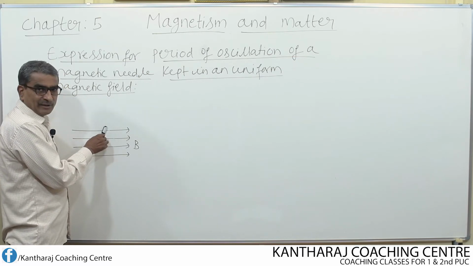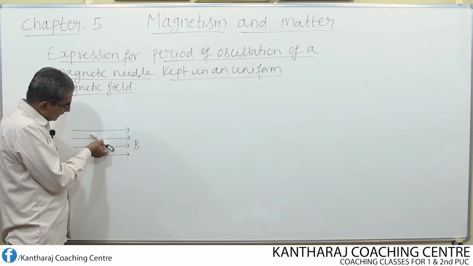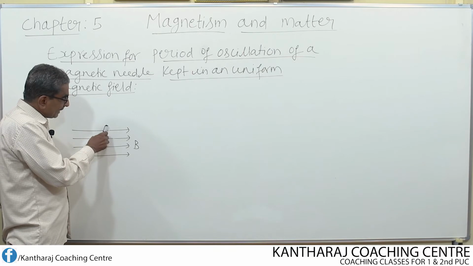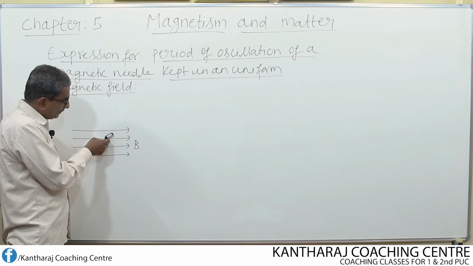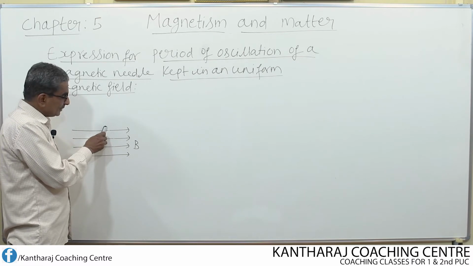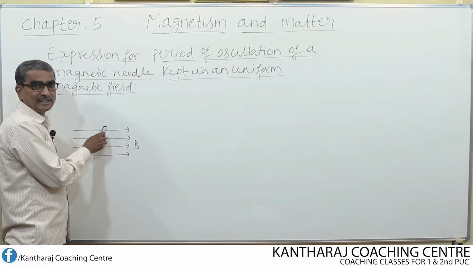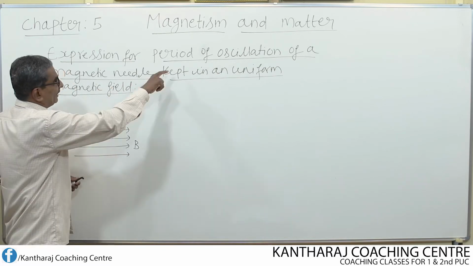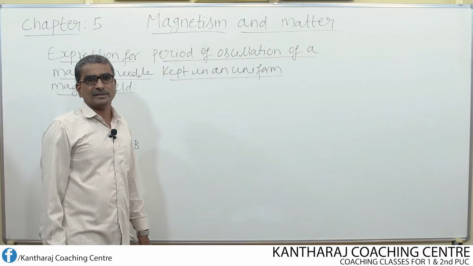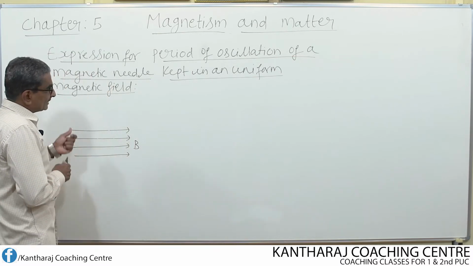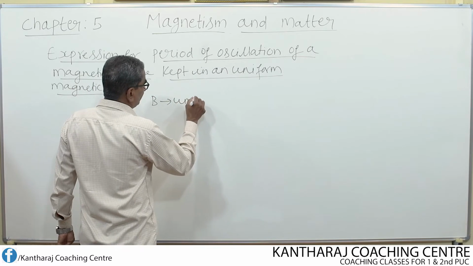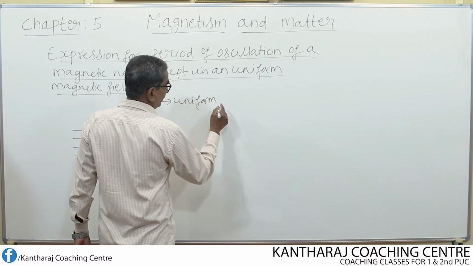Then if I release it, it turns back like this due to the restoring torque, and again it comes back like this. So from one extreme to the other is a half oscillation, and from there back again is another half oscillation. So one oscillation is said to be completed. For one oscillation, what is the total time it takes? For that we have to derive the expression. Now let us consider that B is the uniform magnetic field.